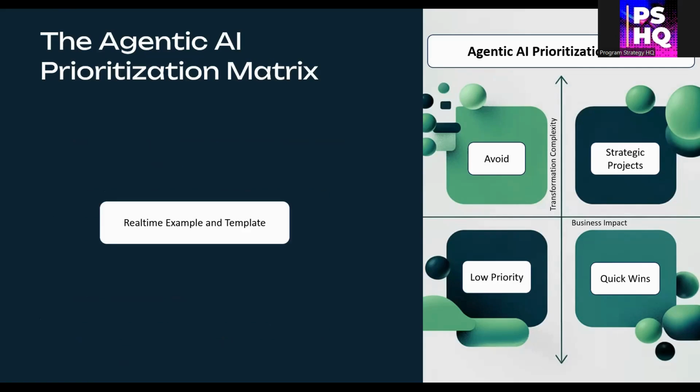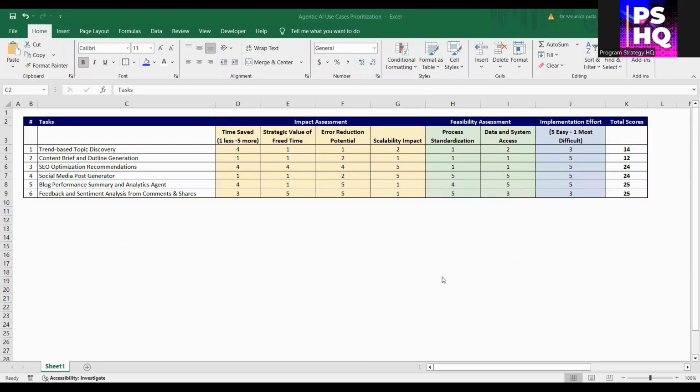Now that we have covered the framework and the prioritization matrix, let's walk through a practical example. What you're seeing on the screen is a simple Excel sheet that includes 6 tasks which I do by my blog website. These tasks are scored across 3 key areas we discussed: impact, feasibility, and effort.